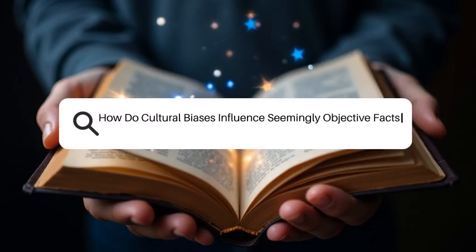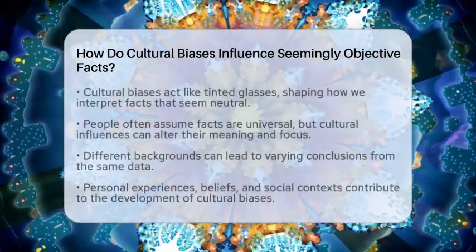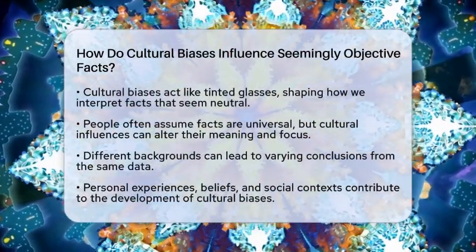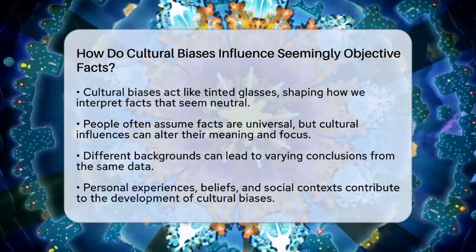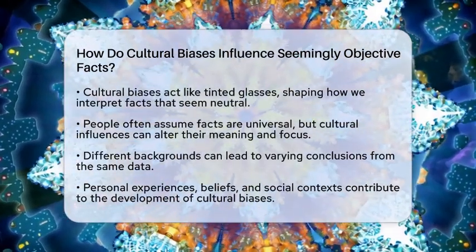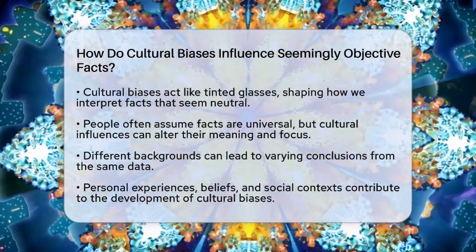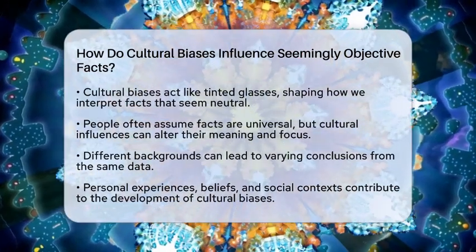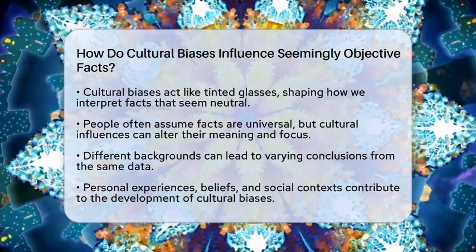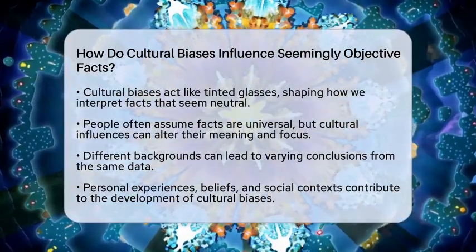How do cultural biases influence seemingly objective facts? Imagine looking at the world through glasses that tint everything you see. Those glasses are like cultural biases. They shape how we interpret facts that seem neutral. When we think about facts, we often believe they are true for everyone.